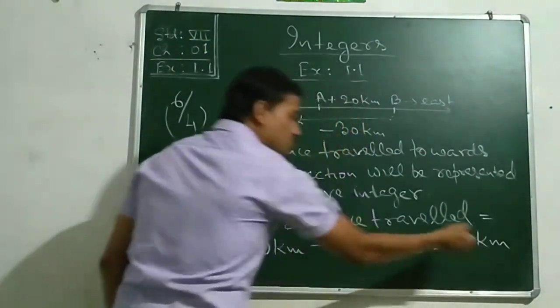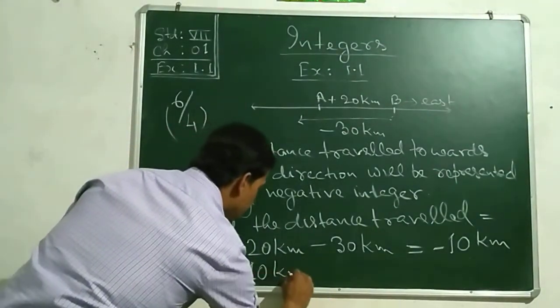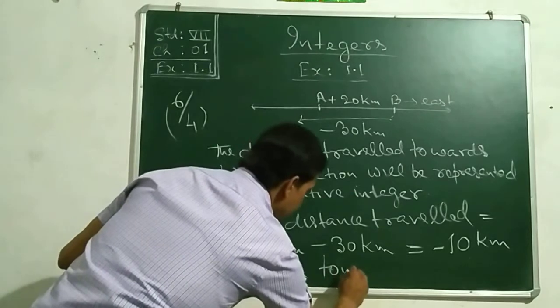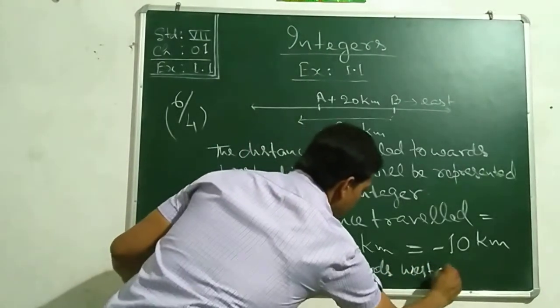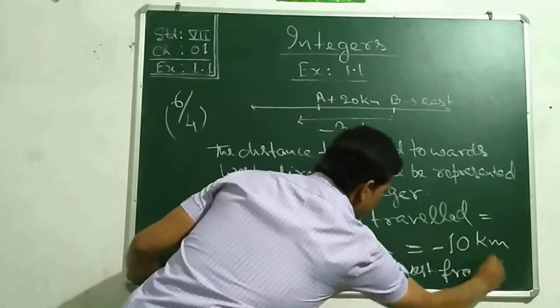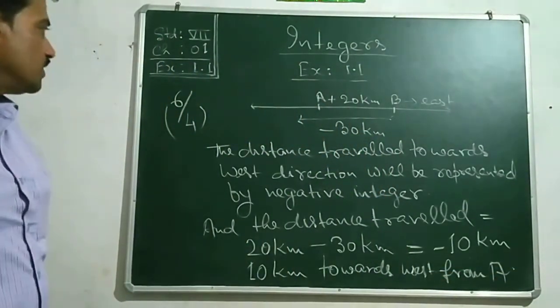So minus 10 kilometers means 10 kilometer towards west from A. Is it clear to you?